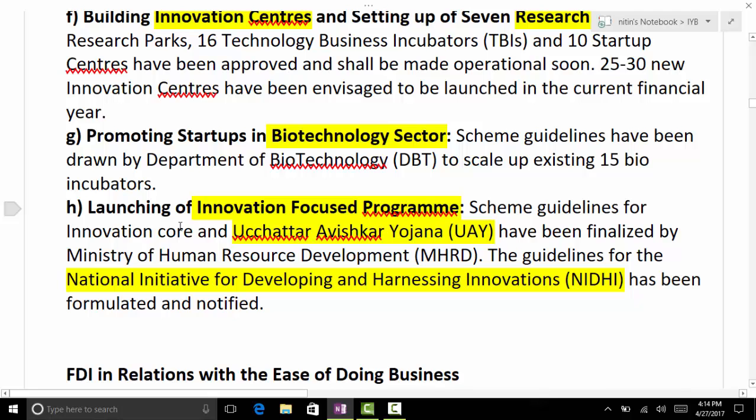What is Uchtar? Kavi, what does it mean? Higher. Okay? Advanced, higher, whatever way you take it. So advanced innovation. So yes, Avishkar is invention scheme. The National Initiative for Developing and Harnessing Innovations.